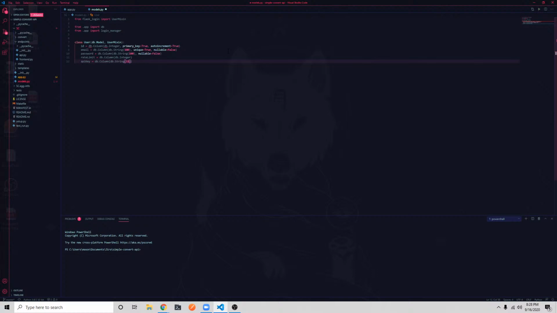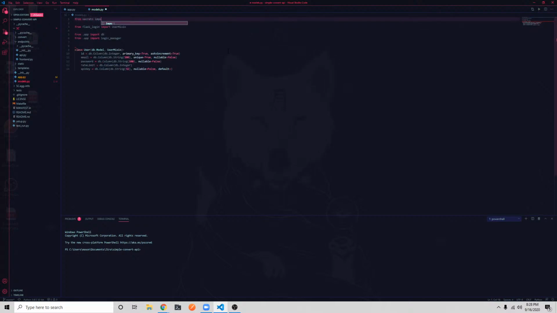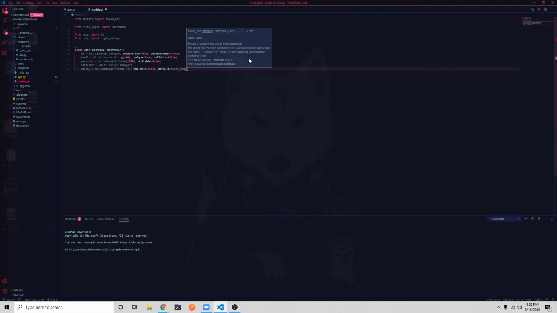And this will be a 32-bit API key. And nullable will equal false, and then default equal, from secrets import token hex. So we're just gonna have it generate a 32-bit API key, just with random, whatever. But a user does need an API key. This should also be nullable as well.